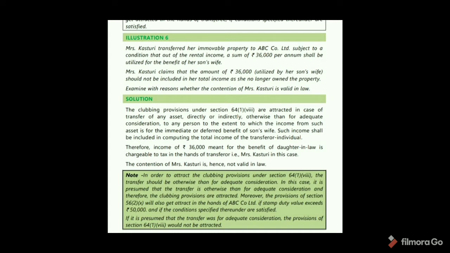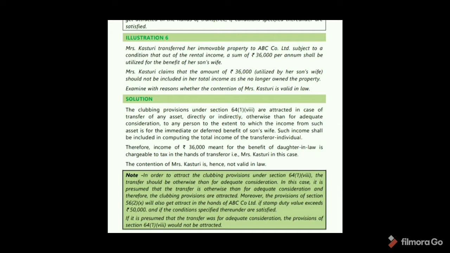Okay? It is presumed that the transfer is otherwise than for adequate consideration. Then the clubbing provision is attracted. Here, in the second case, if it is presumed that the transfer was for adequate consideration, the provision of Section 64(1)(8) would not be attracted.